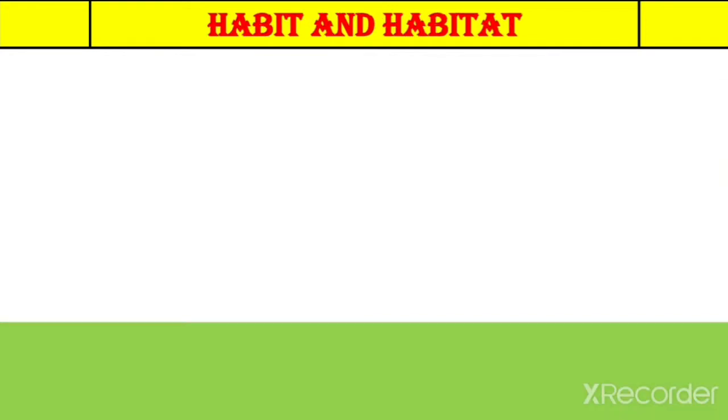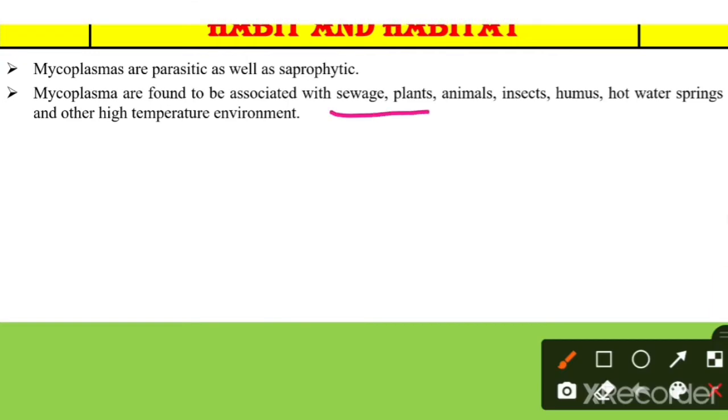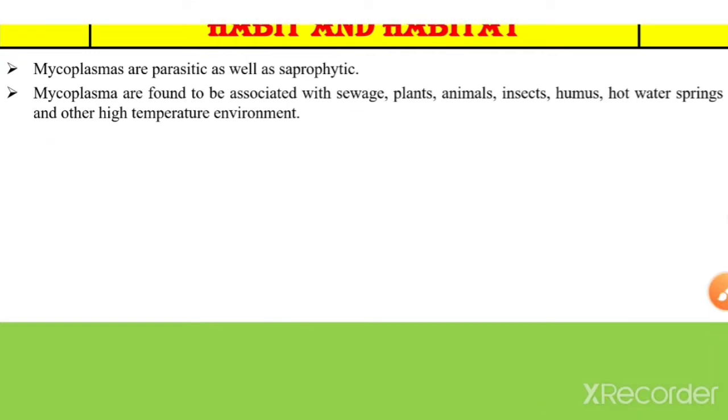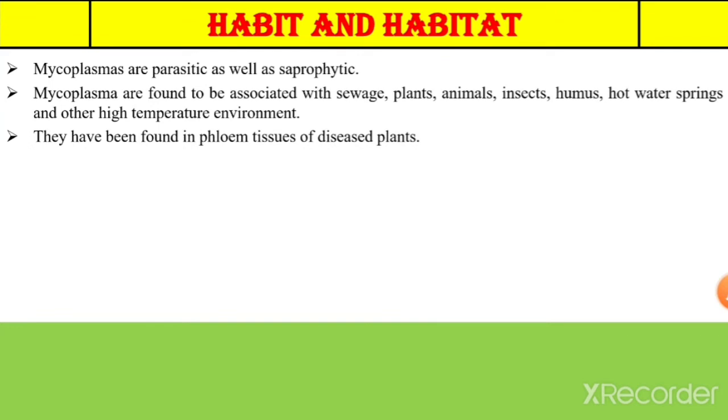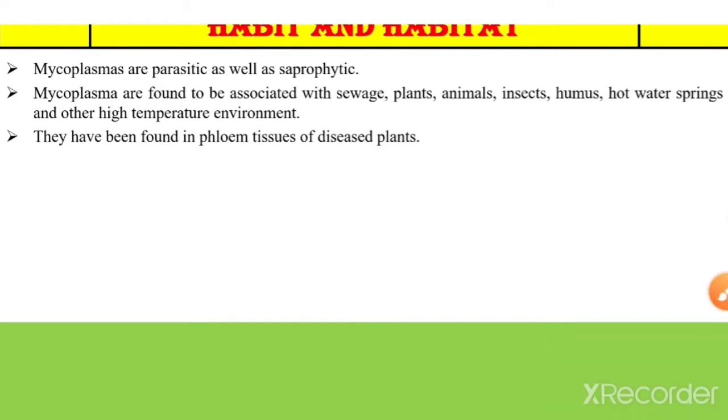Now, habit and habitat. Here we are going to understand how mycoplasma lives in the environment. Mycoplasma are parasitic as well as saprophytic in nature, which means they totally depend on others for their growth. Mycoplasma are found associated with sewage, plants, animals, insects, humus, hot water springs, and other high temperature environments. These are some sources from which we can isolate mycoplasma. They have been found in phloem tissue of diseased plants, which is also very important.